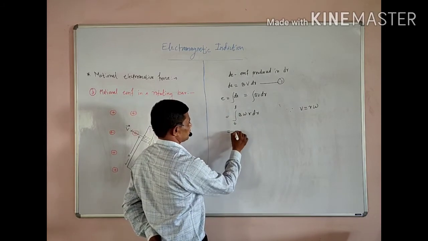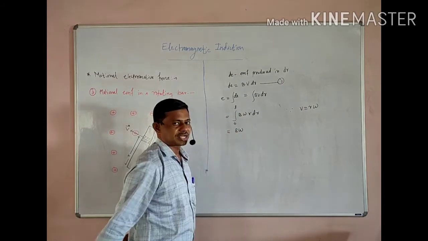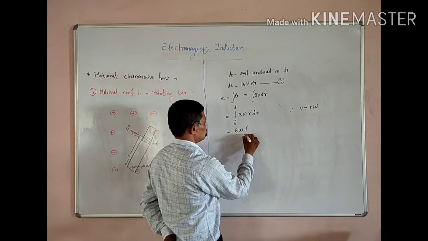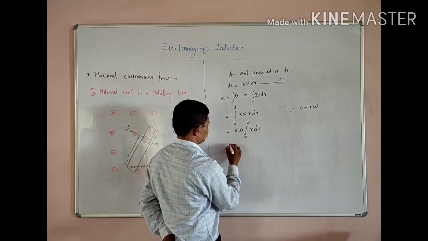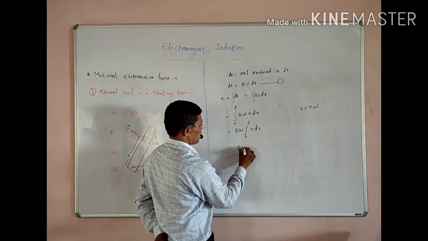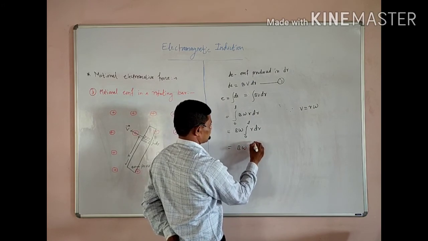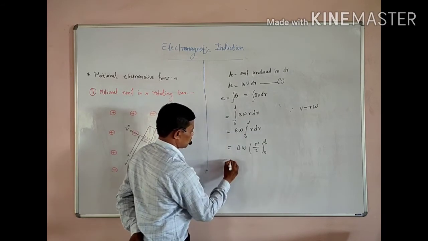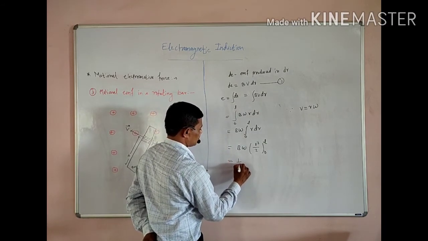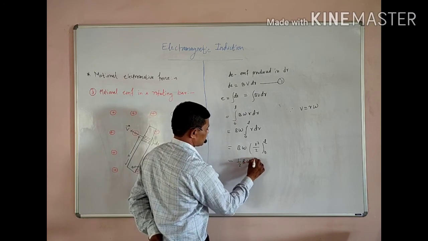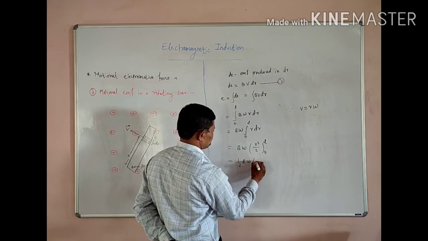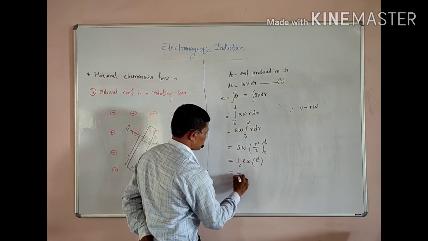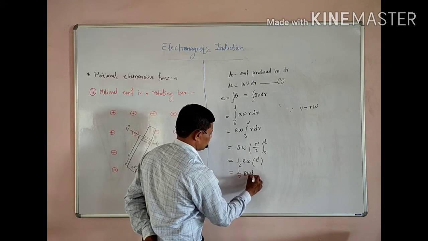This is equal to B omega, taken outside because these parameters are constant, integral from 0 to L of R dr, which is equal to B omega R square upon 2 from 0 to L, or 1/2 B omega L square.